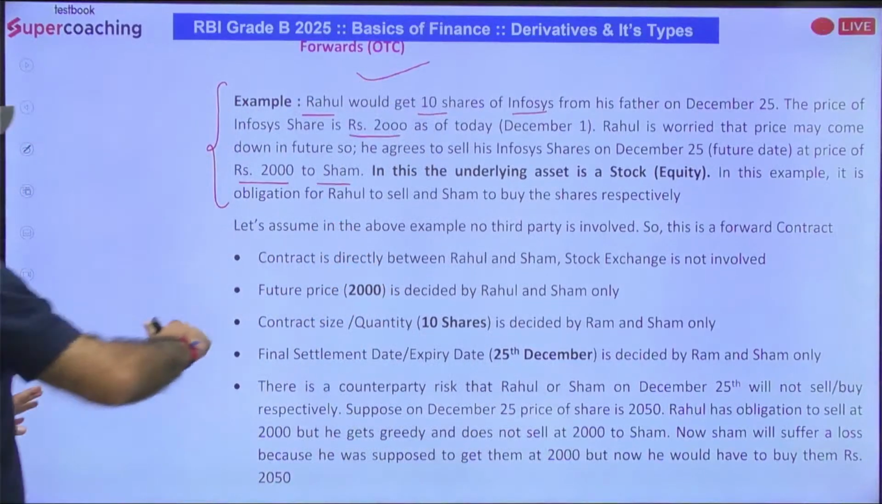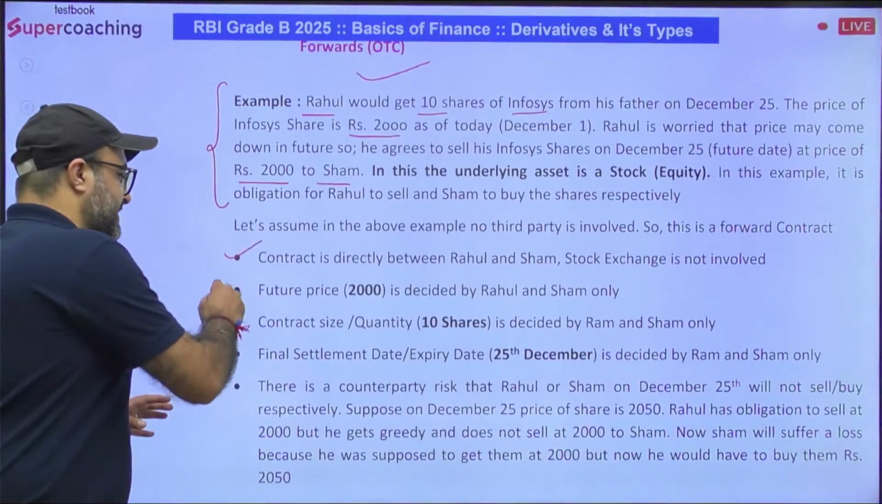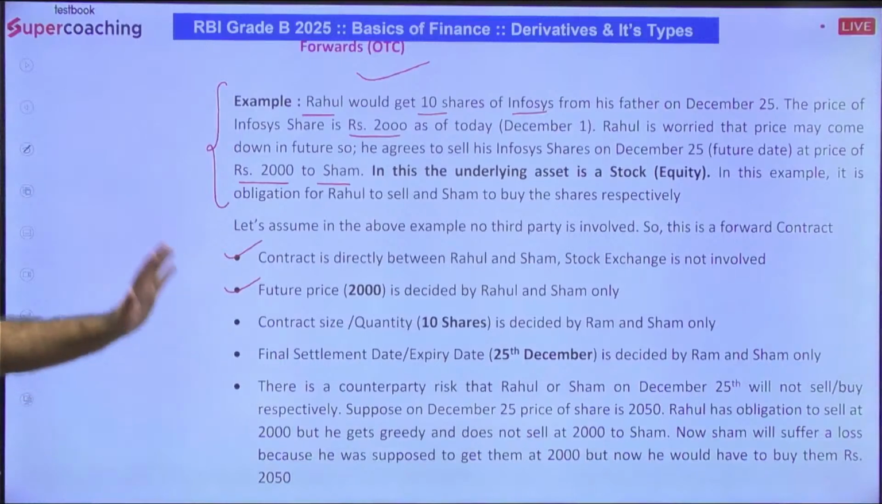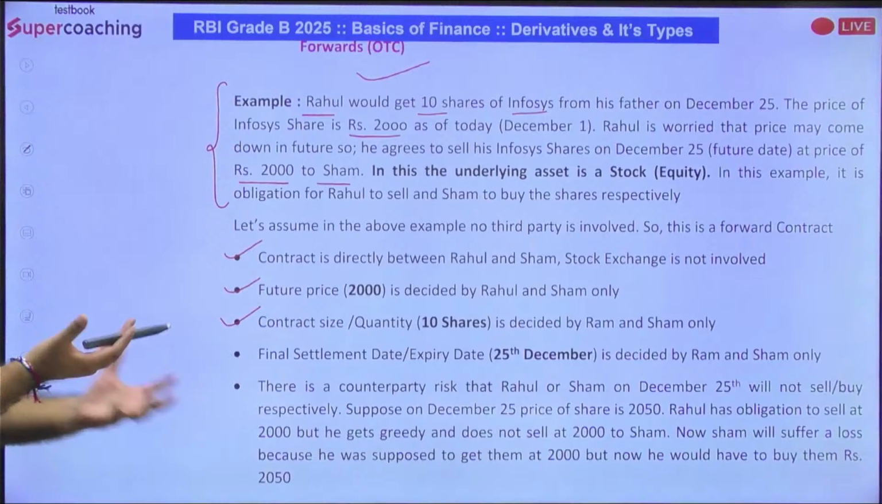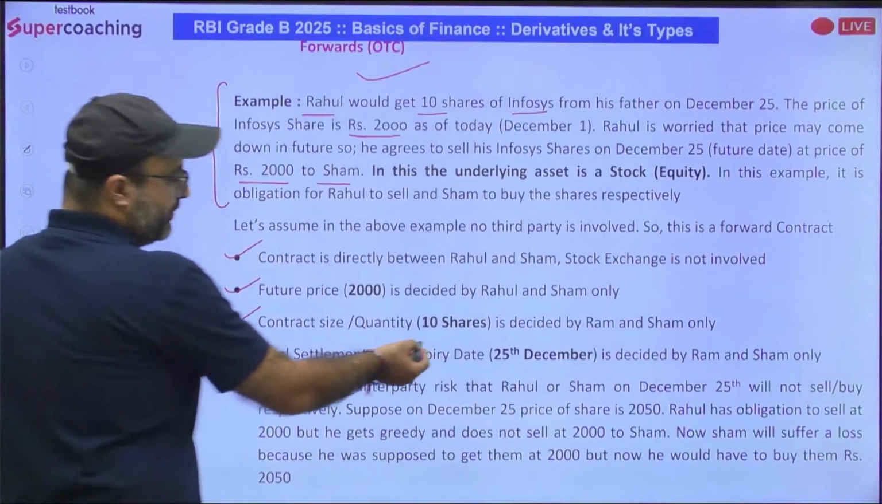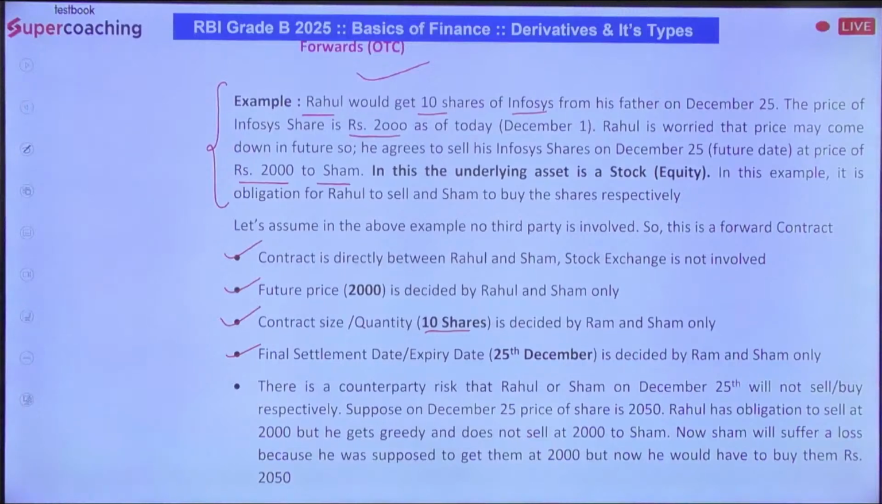So it is a direct contact between Ram and Shyam. Future price is pre-decided, and that is 2000 rupees, pre-decided by both the parties. Contract size, that is the quantity for which this agreement is signed, is also predefined, that is 10 shares. And the final settlement date or expiry date is also defined, that is 25th of December.